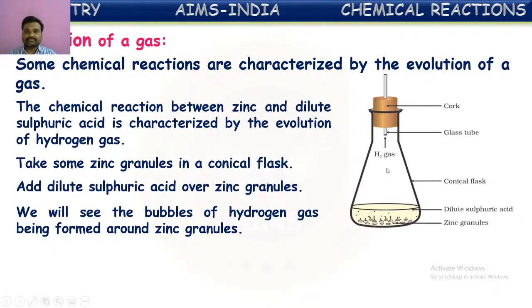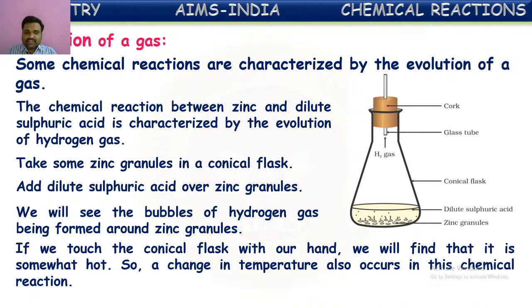We can test that with a delivery tube connected to this. If you hold a burning splinter near the gas from the delivery tube, the burning splinter is put off with a pop. Generally, we know the test for hydrogen gas is that the burning splinter is put off immediately with a pop sound. So by this, we can identify the gas emitted from this reaction as hydrogen gas. If we touch the conical flask with our hand, we will find that it is somewhat hot. So a change in temperature also occurs in this chemical reaction.